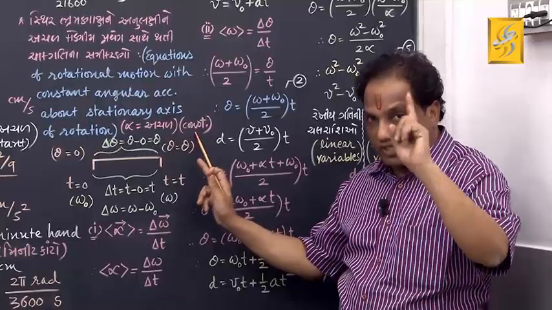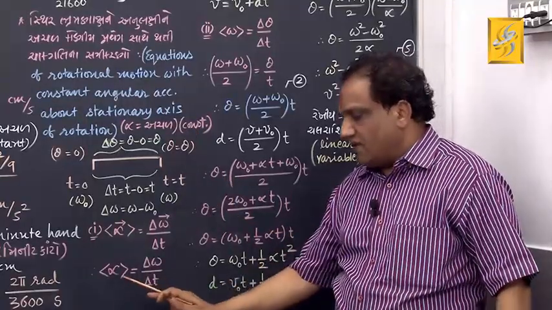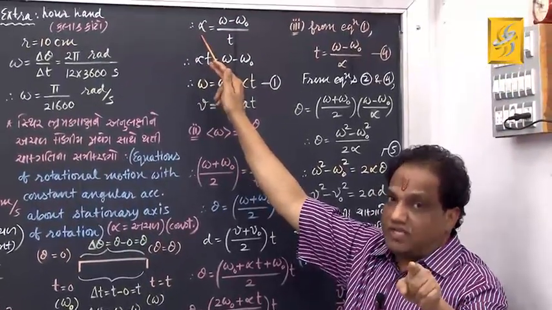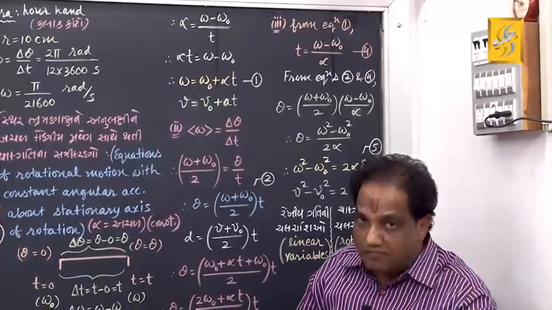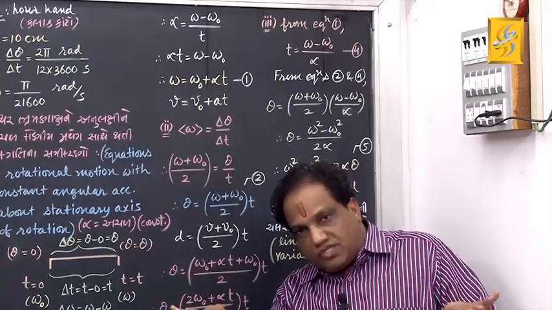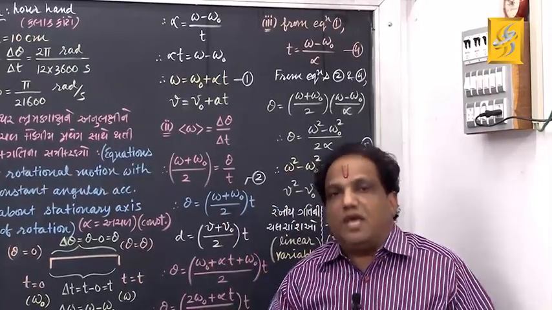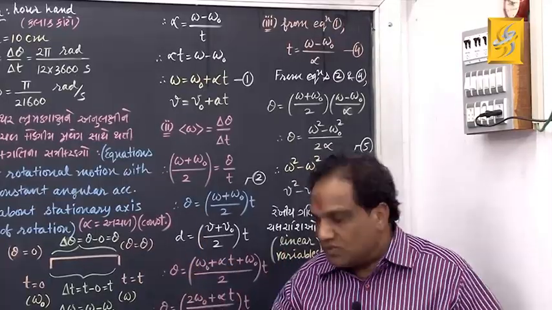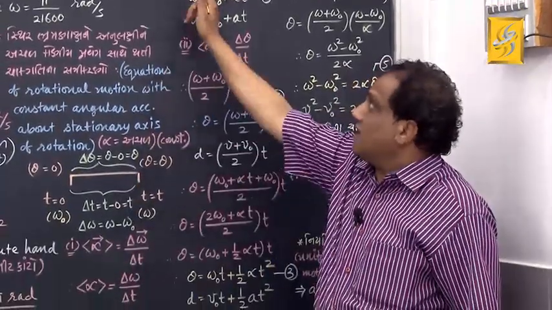If angular acceleration is constant, instead of average alpha, we may write simply alpha. We need average when the quantity is changing with time. But if the quantity remains constant, you should not find average, and even if you find average, you will get the same constant value. So, instead of average alpha, I am just putting alpha.